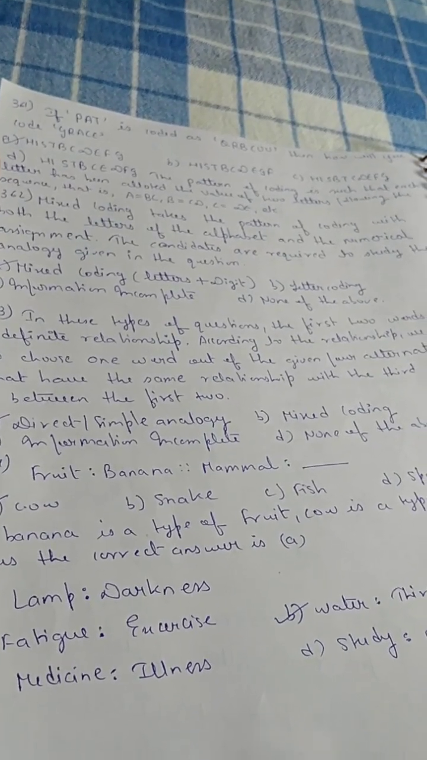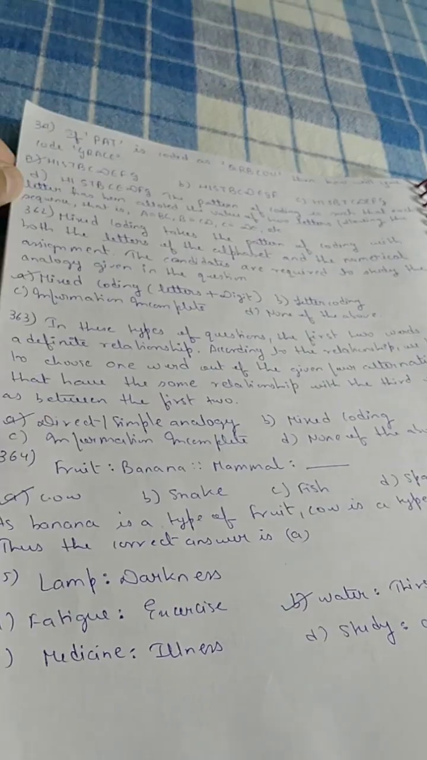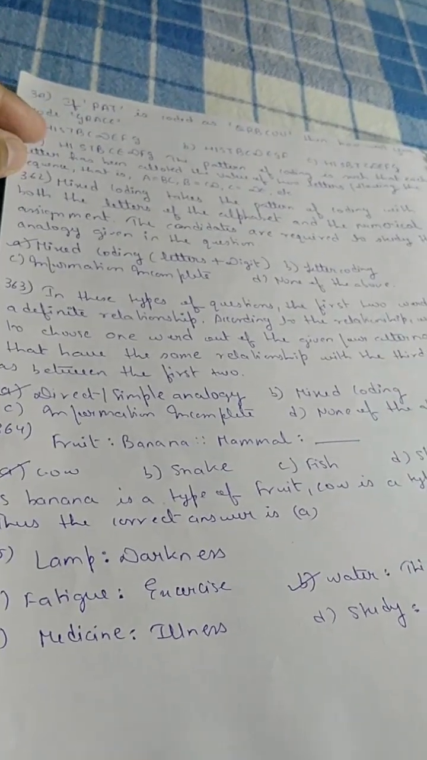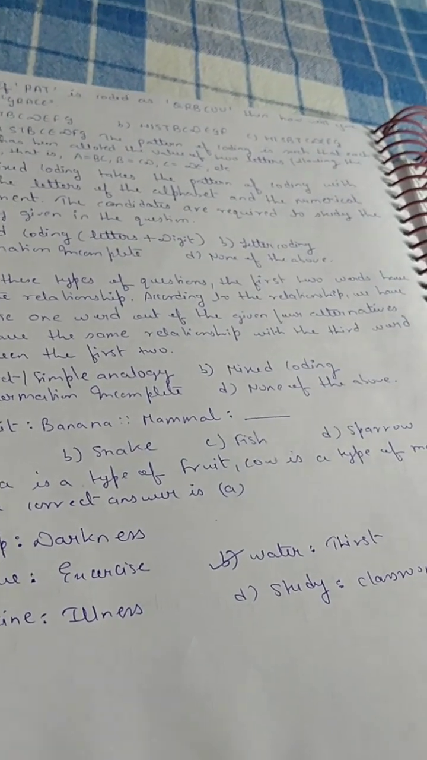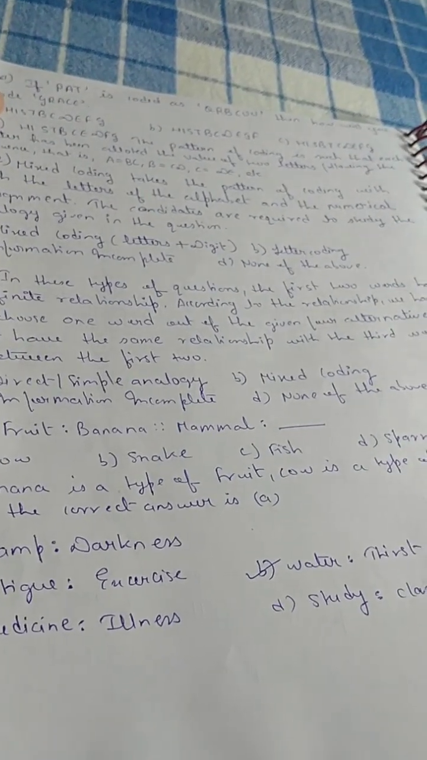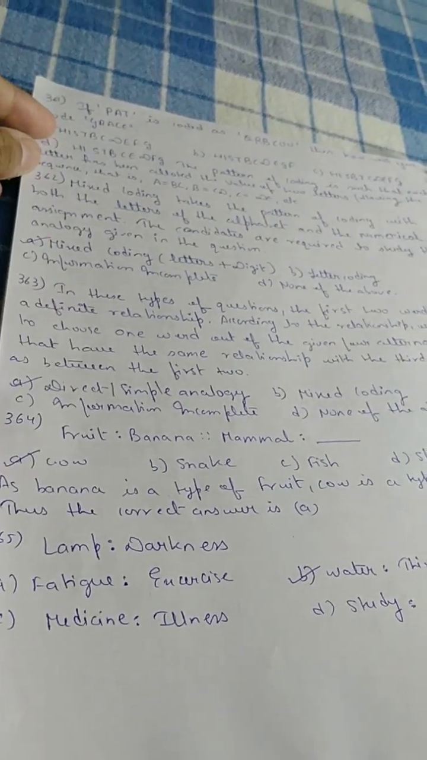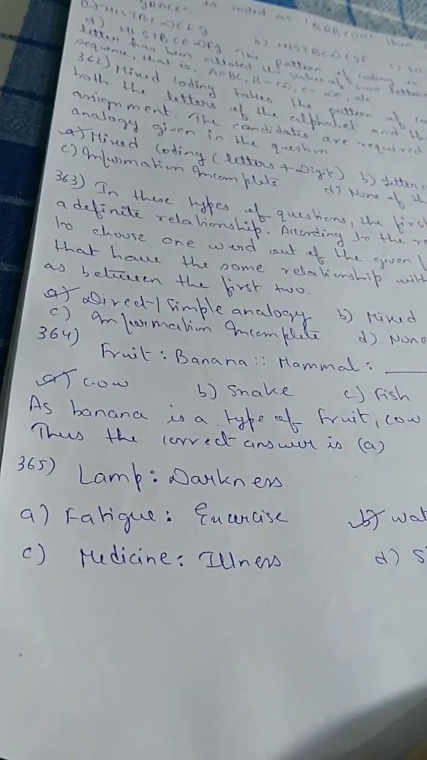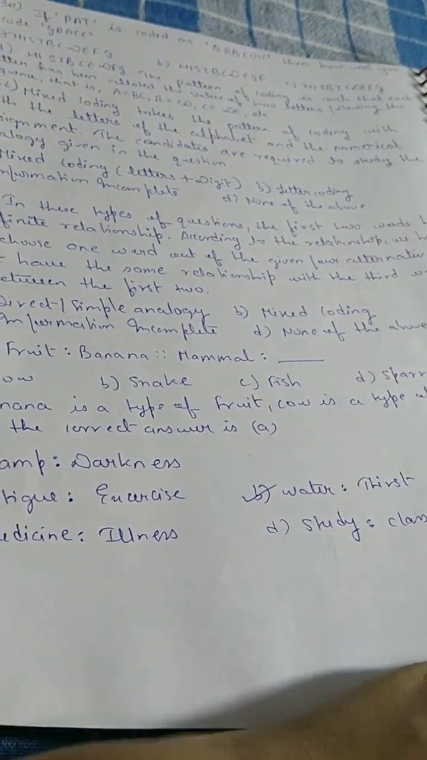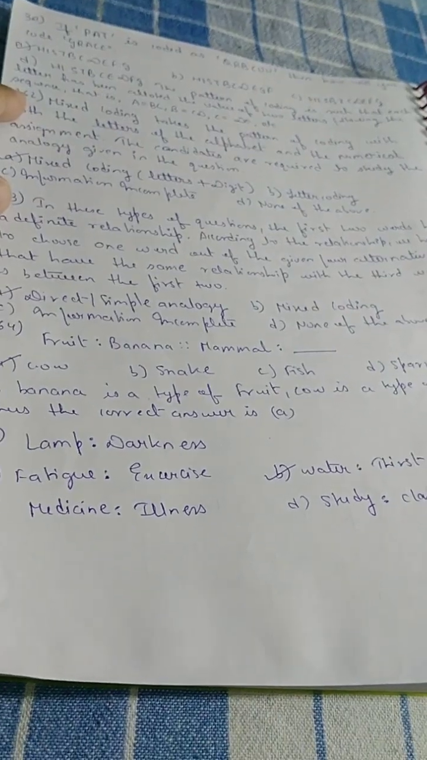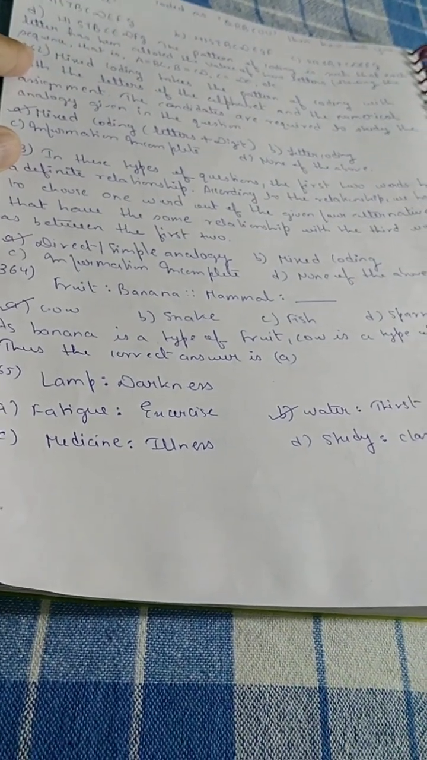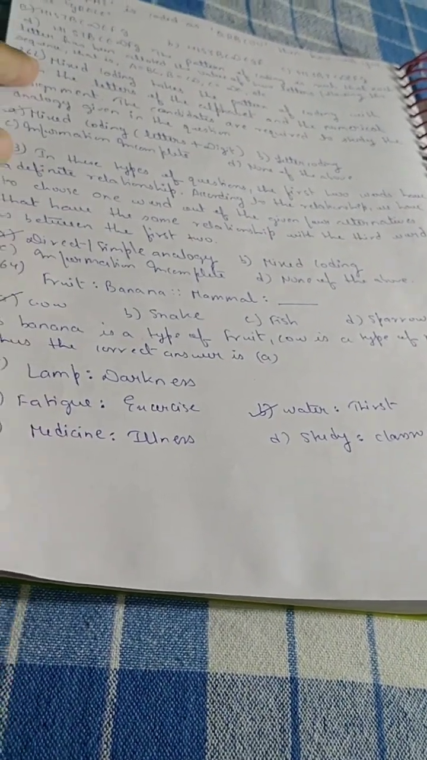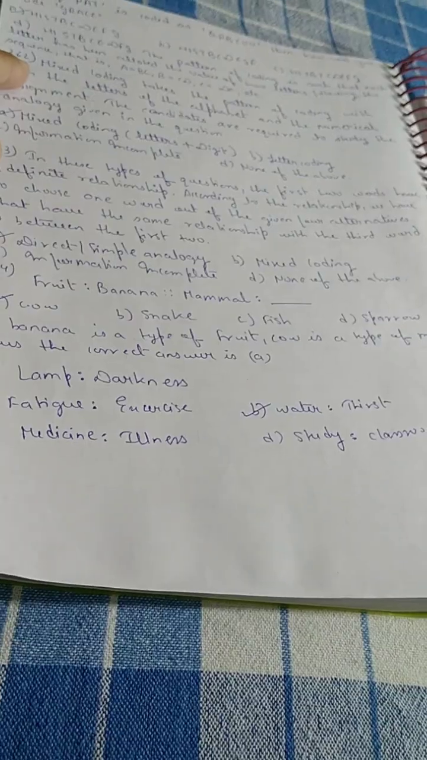Next question. In these types of questions, the first two words have a definite relationship. According to the relationship, we have to choose one word out of the given 4 alternatives that have the same relationship with the third word as between the first two. That is direct simple analogy. Next question. Fruit, banana. As fruit is to banana, so mammal is to cow. Next question. As lamp is to darkness, so water is to thirst.